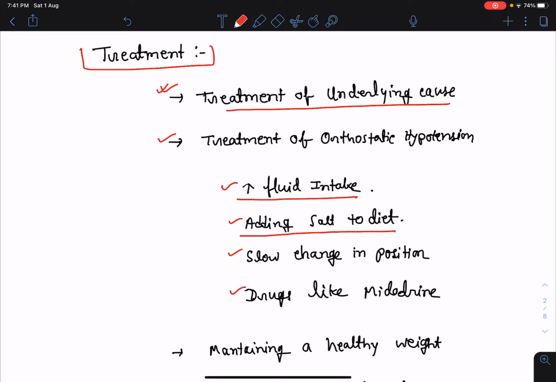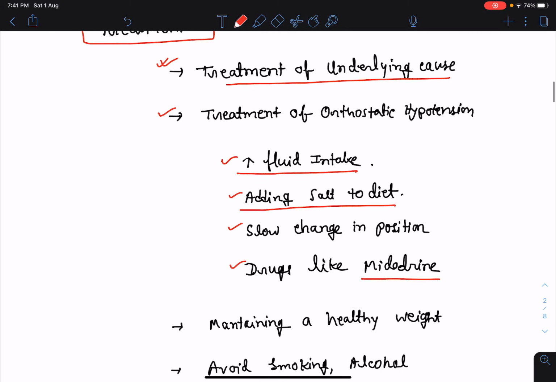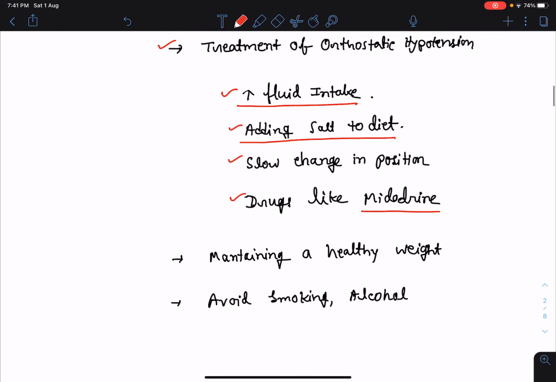Then there are drugs, for example, midodrine, which also can be used to treat orthostatic hypotension or orthostatic intolerance. The patient should maintain a healthy weight, and we should ask the patient to avoid smoking and alcohol. So these are the treatments which we can do in a patient of autonomic dysfunction.